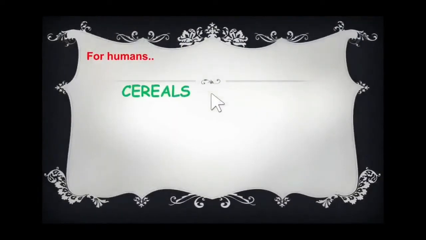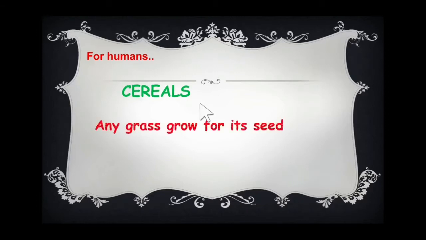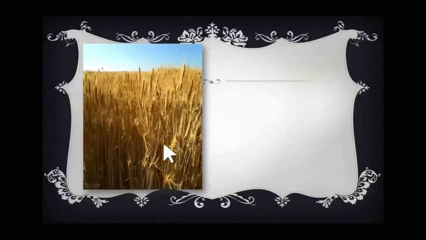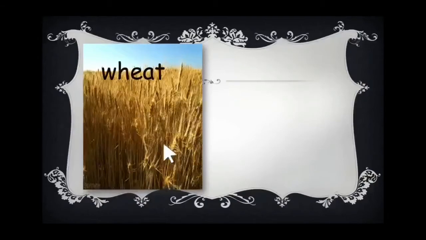Now for humans, because we already said the grass provides food for animals and humans. For humans, how? Yes, in the form of cereals, right? What is a cereal actually? It is any grass grown for its seed. For example, look at this one. You know what this is? Which plant is this? Yes, it is wheat grass.